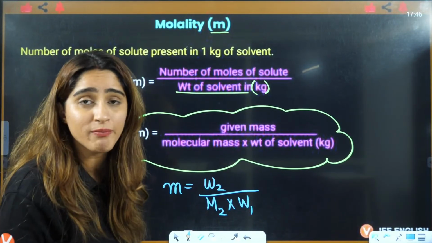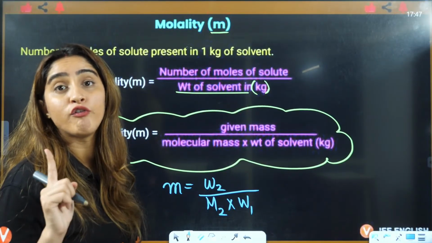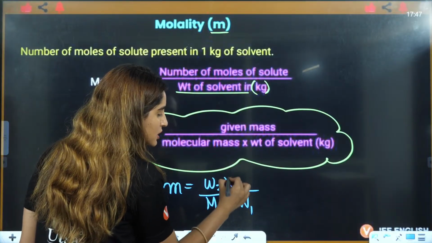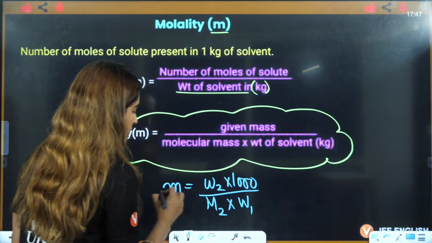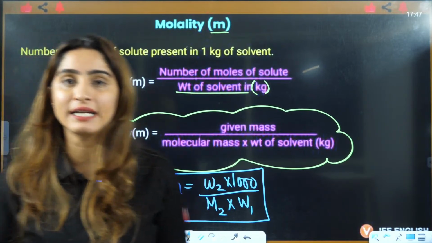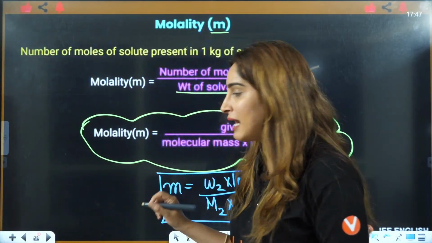Solvent is denoted by 1, so it was W1. Now, if you are giving this in grams, this will be multiplied by 1000. Okay, that is the formula of molality, right? That is the formula of molality.